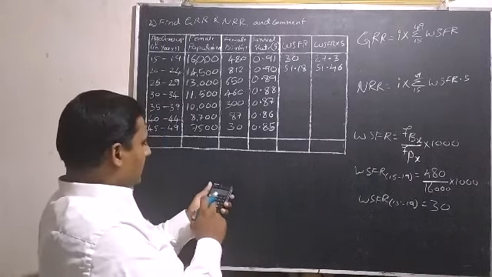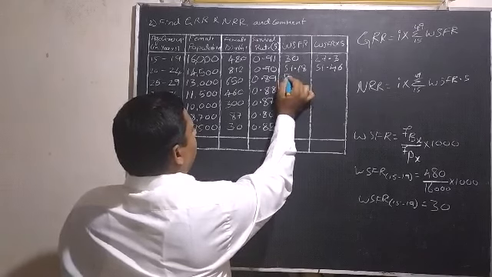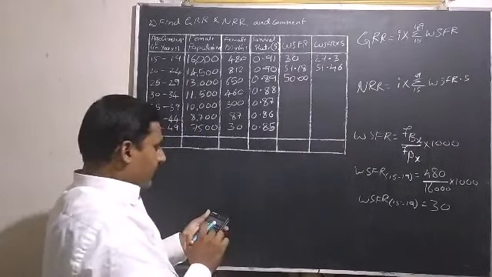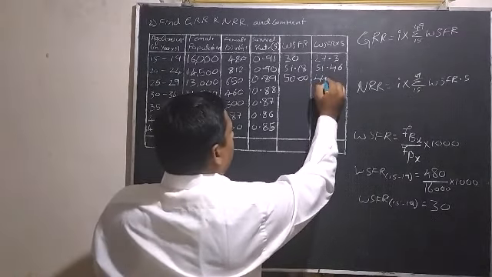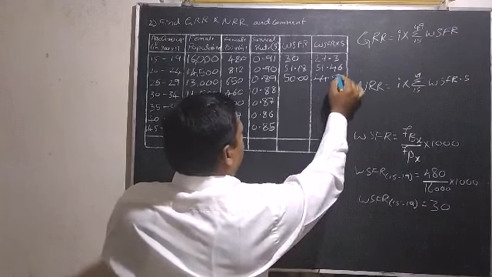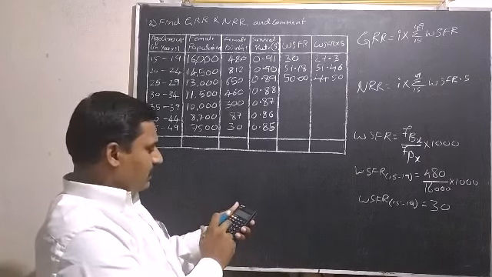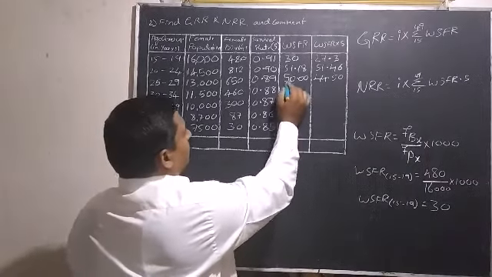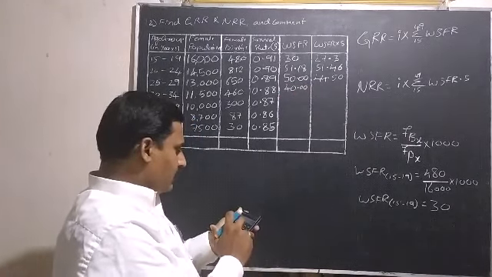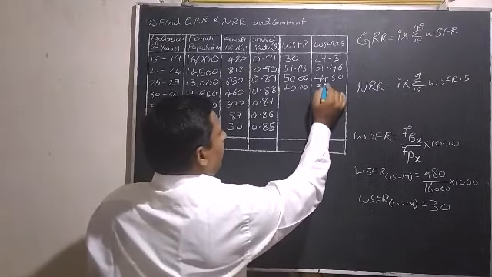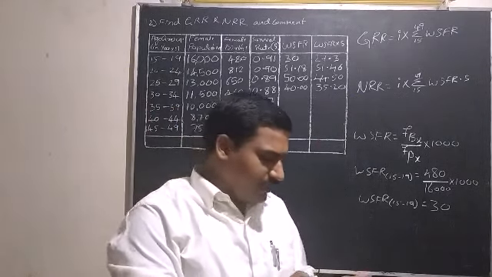Next, 650 divided by 13,000 into 1000 is equal to 50, and into 0.89 is equal to 44.5. And next, 460 divided by 11,500 into 1000 is equal to 40.0, into 0.88 is equal to 35.20.